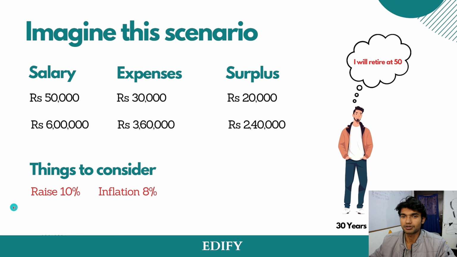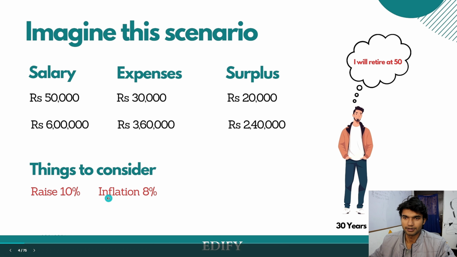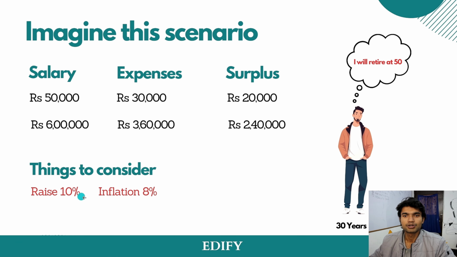Now, things to consider here. Raise is 10% and inflation is 8%. Let me break it down. Raise, which means 10%, shows that his income or salary will be getting an increment annually of 10%, which means at the first year, the salary is 6 lakhs, and it will be growing by 10% at the end of the year. 10% can be 60,000 of it.